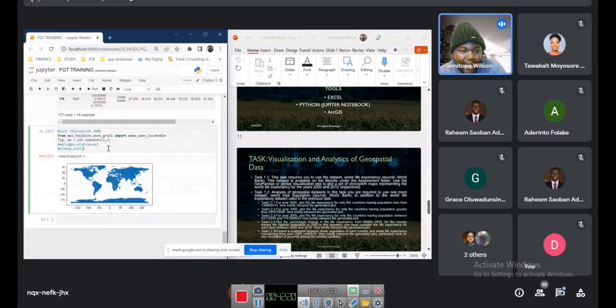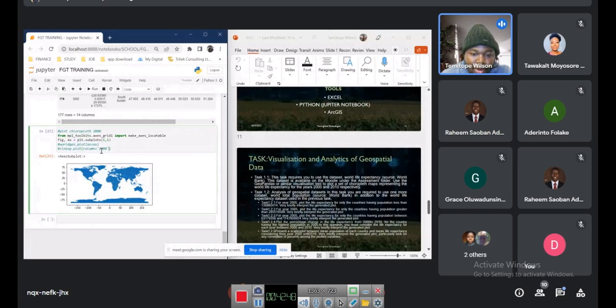So I have to specify that column name by saying column equals. Whenever we are doing Python, we should not forget our quotation marks. It's very important that we put quotation marks, because if not, it's going to read it as numbers. But because it's a column name, we have to make it text. The quotation mark makes it text.